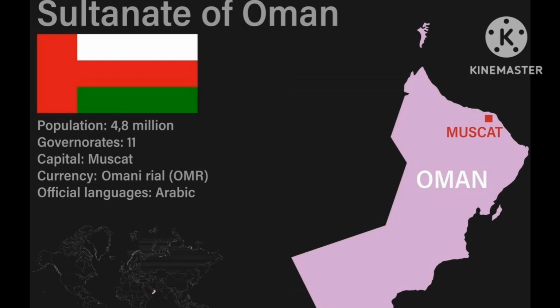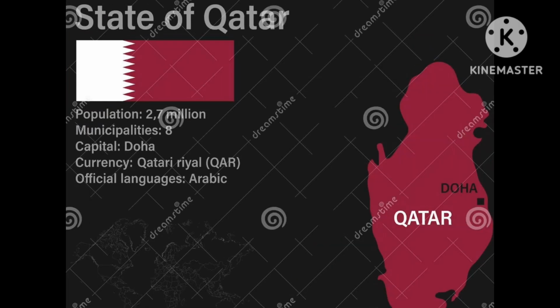The next country is Qatar. The capital of Qatar is Doha, and its currency is the Qatari Riyal, and the official language of Qatar is Arabic. You also watch the world map of Qatar on the screen, and its flag also.